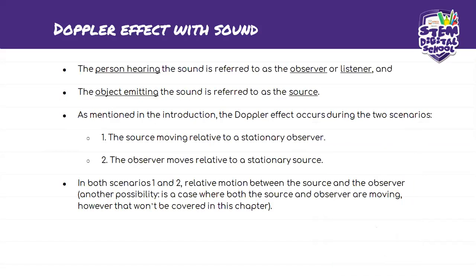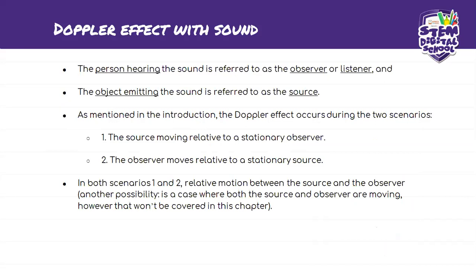So, the Doppler effect with sound. The person hearing the sound is referred to as the observer or the listener. And the object emitting the sound is referred to as the source.